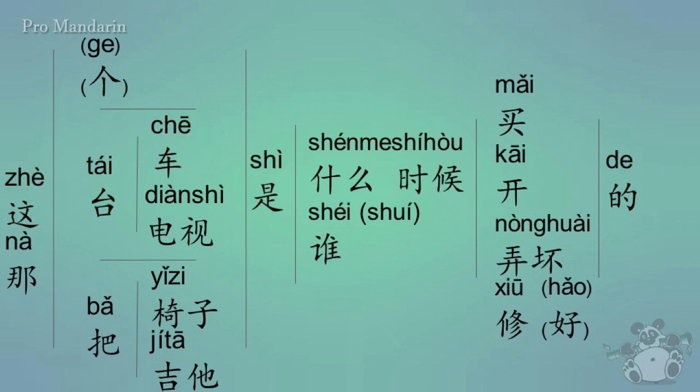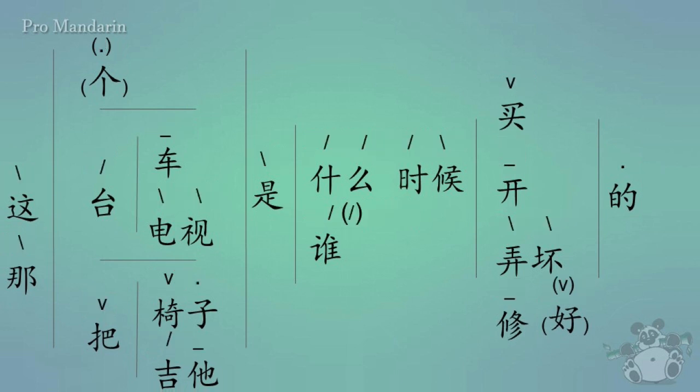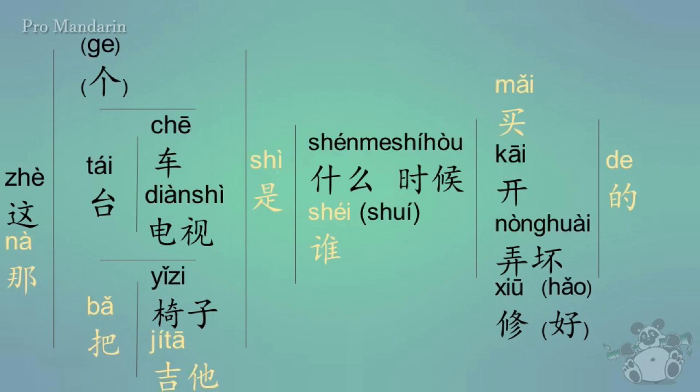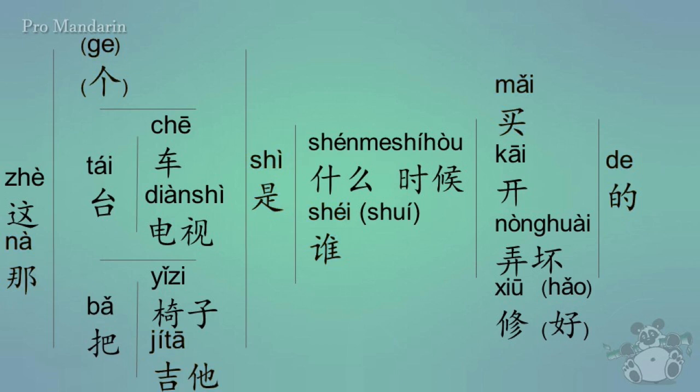All right, so let's go ahead and get a little practice in. What I'm going to do is I'm going to give you a few seconds to answer the question for yourself. And if you need a little bit more time, go ahead and pause the video. So with that, how would you say, who bought that guitar? 那把吉他是谁买的? Or alternatively, you could just say, 那个吉他是谁买的?